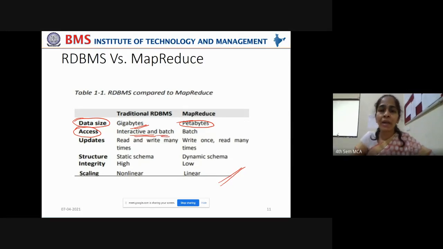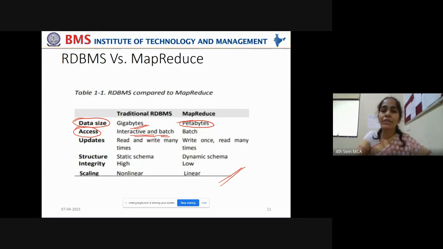RDBMS can provide batch access also, but they normally entertain only point queries or any immediate updations, any point-to-point queries. If you want to pose point queries to the RDBMS, they can be entertained by traditional systems.